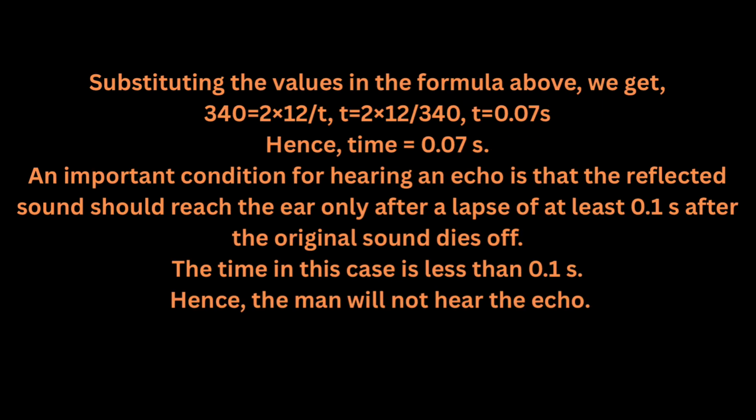Substituting the values in the formula above, we get 340 equals 2 times 12 divided by t, so t equals 2 times 12 divided by 340, t equals 0.07 s. Hence, time equals 0.07 s. An important condition for hearing an echo is that the reflected sound should reach the ear only after a lapse of at least 0.1 s after the original sound dies off. The time in this case is less than 0.1 s, hence, the man will not hear the echo.